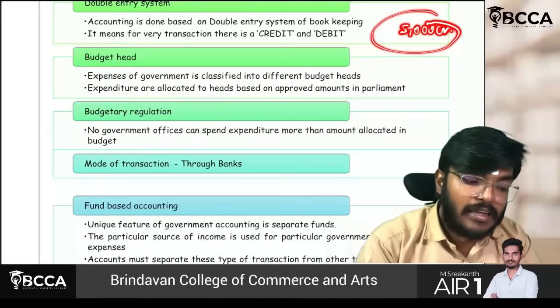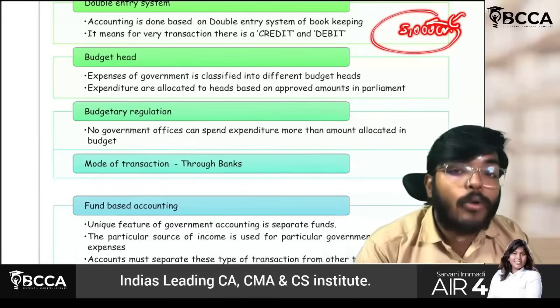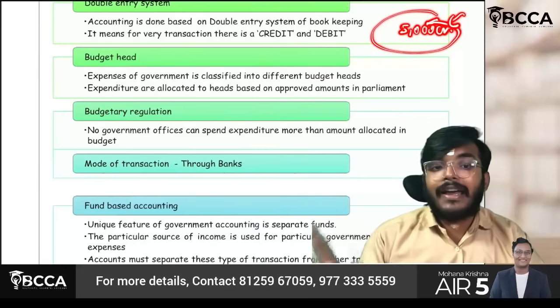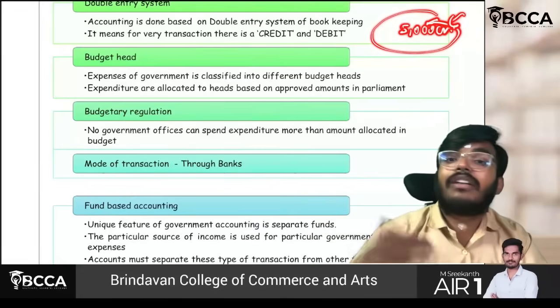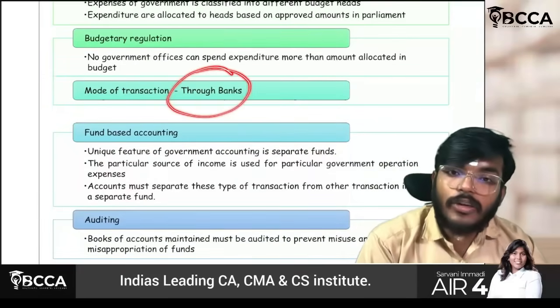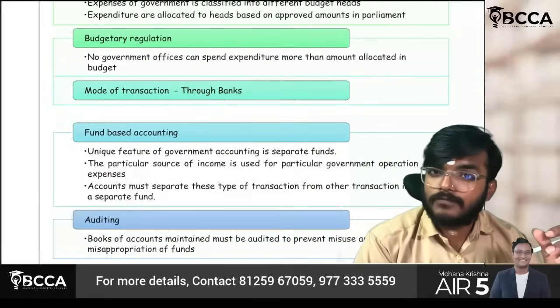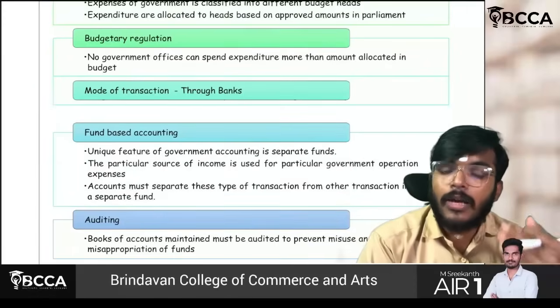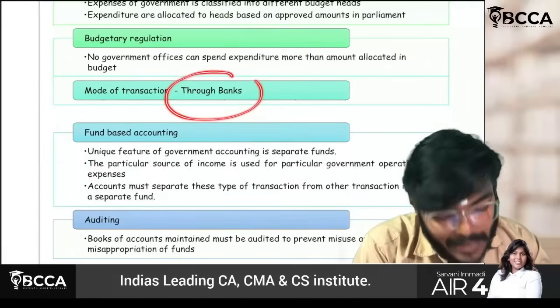But for example, if they have decided that healthcare will be getting only 5,000 crore, it should get that much only. It should not exceed. And another thing, though, the mode of transaction will be through banks only. Cash should be very limited, specifically in this government accounting. Most of the transactions will be funded through banks only.